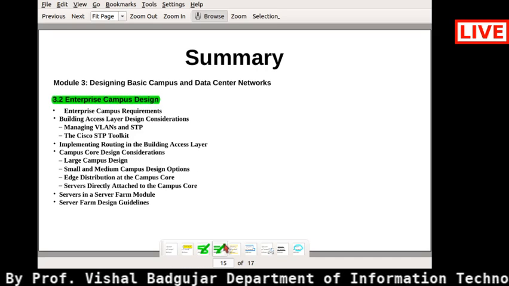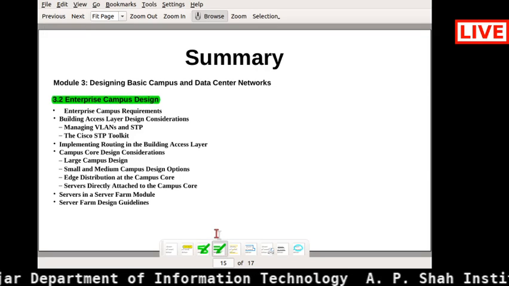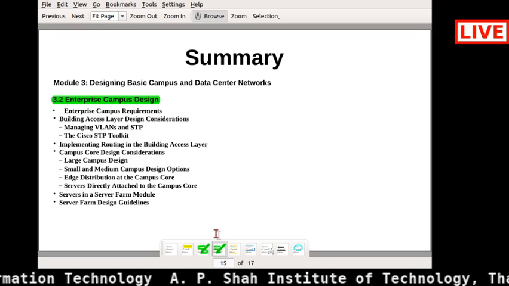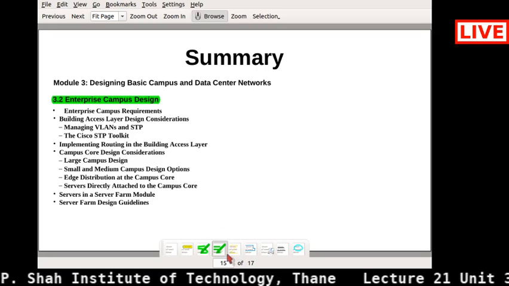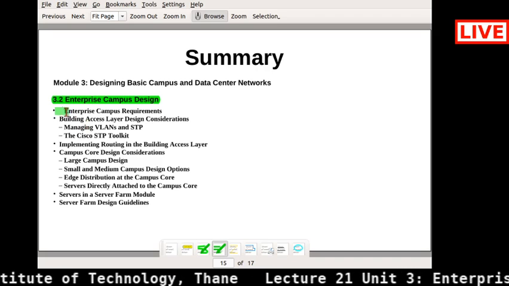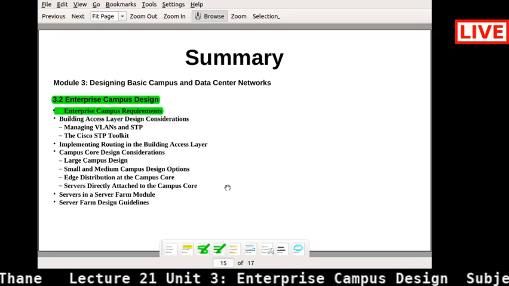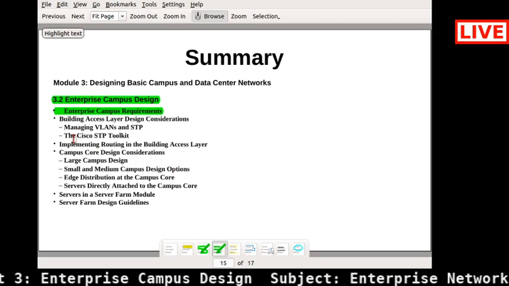First we discussed VLANs, what a VLAN is, the different types of VLAN, and how to configure VLANs, with the help of our college labs example. Then we saw the enterprise campus requirements: technological requirements, cost per port, availability, and scalability.